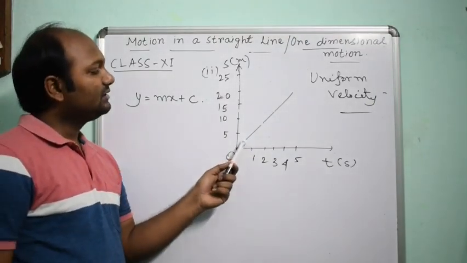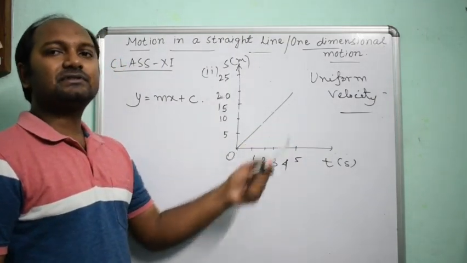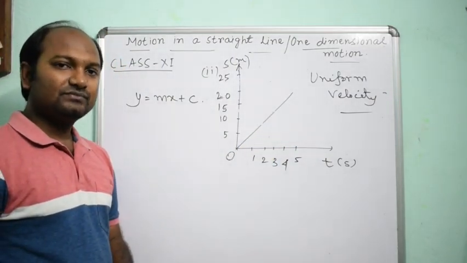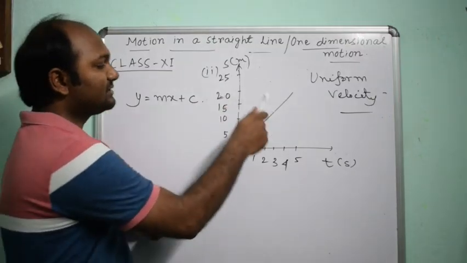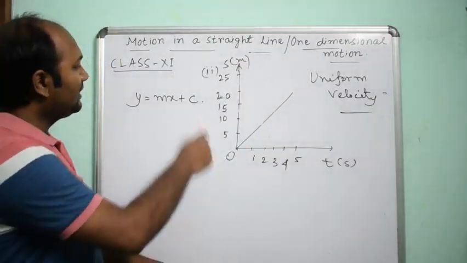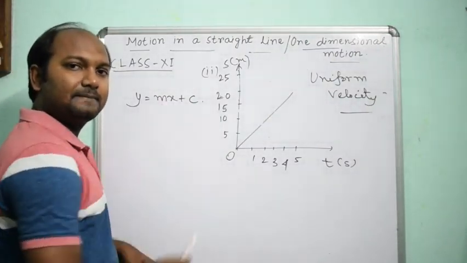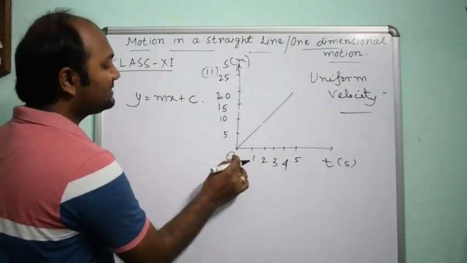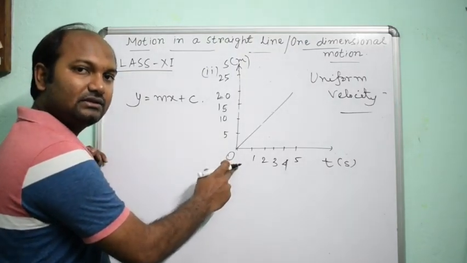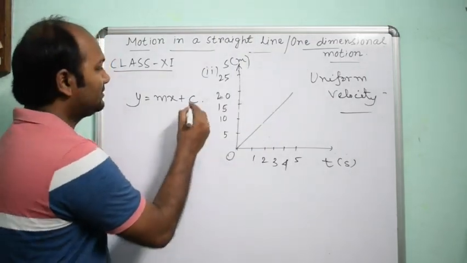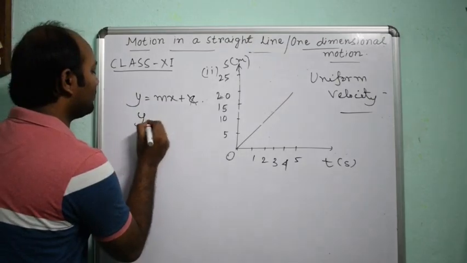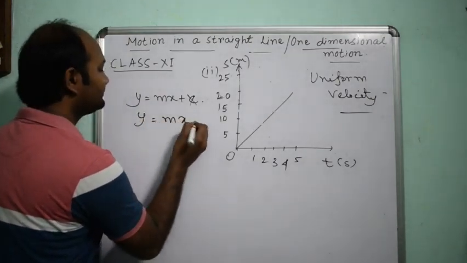Here see, it is a straight line. The graph is a straight line. Means obviously this graph satisfies this equation y equals mx plus c, where c is 0 because this straight line passes through the origin. So the equation is y equals mx.